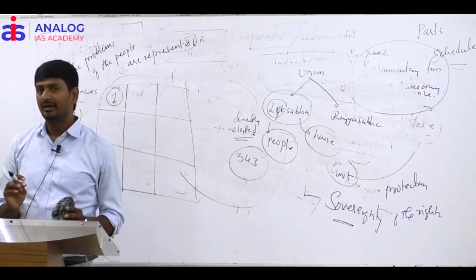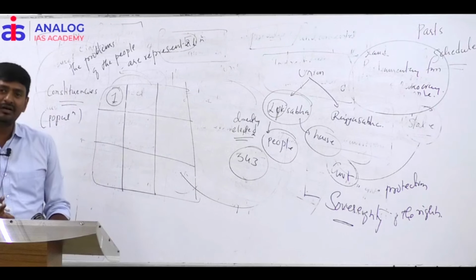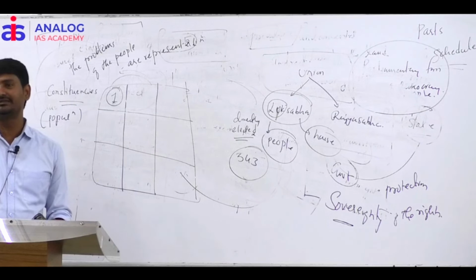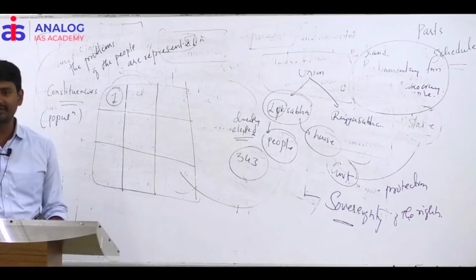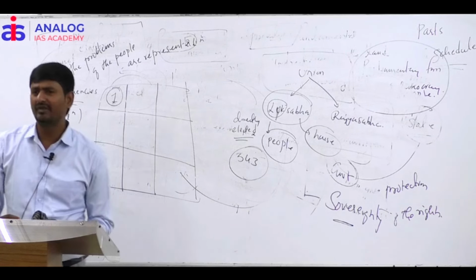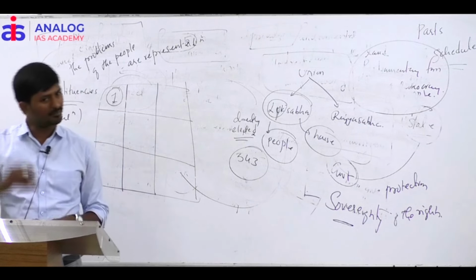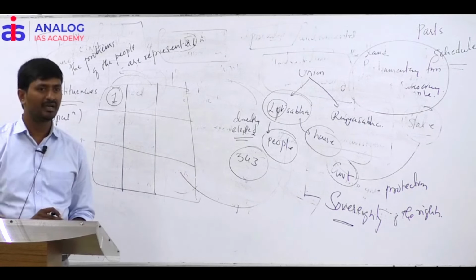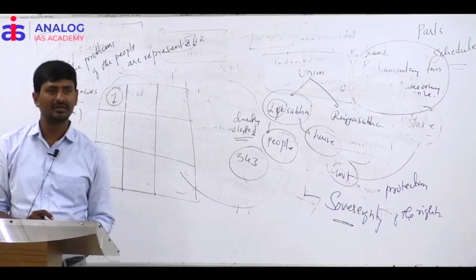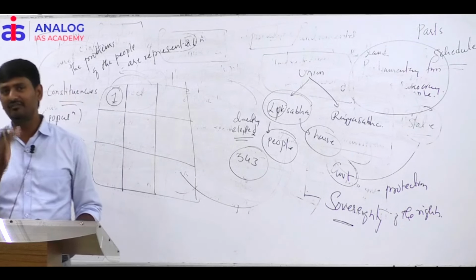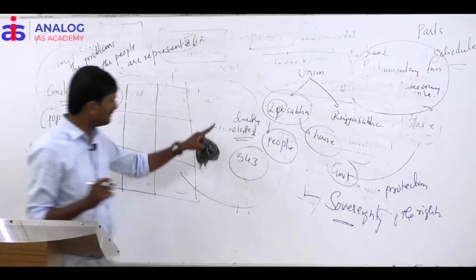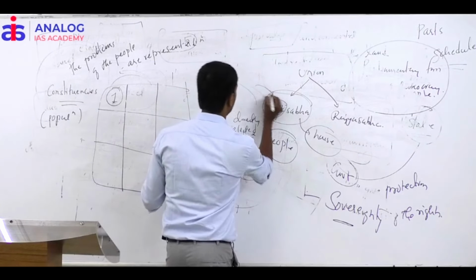And the members are usually elected on individual lines or party lines? Party lines. Because India is a multi-party democracy. There are multiple parties that can be formed and they can contest in the elections. But which party will form the government? Such party which gets the majority seats in the Lok Sabha.